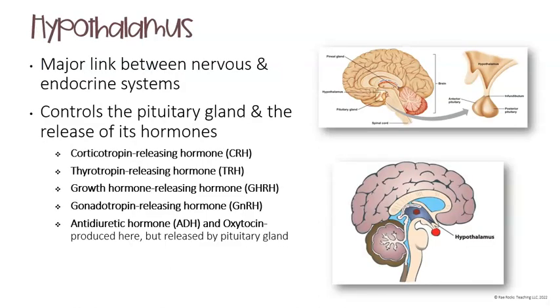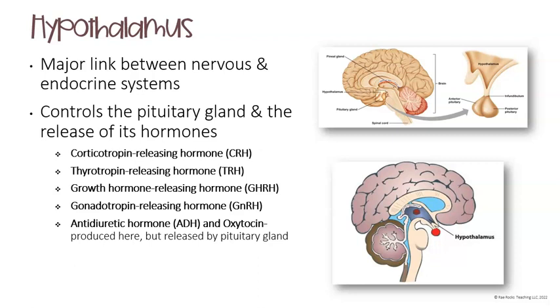The hypothalamus is the major link between the nervous and the endocrine system. So it is actually considered part of both of those body systems. The hypothalamus controls the pituitary gland and also the release of their own hormones.